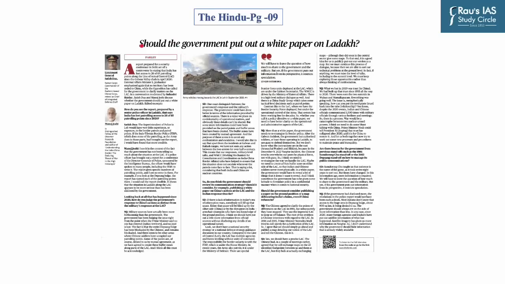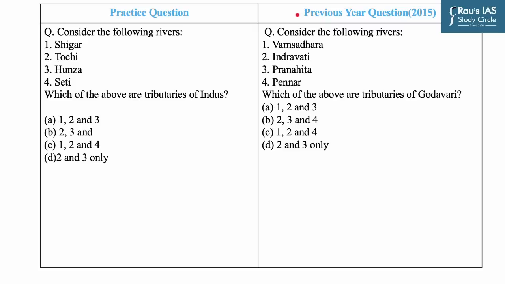Inspiration for our next question is based on this article which featured on page number 9 of The Hindu newspaper. Article talks about whether the government should put out a white paper on Ladakh. Now context of this article is not that important from prelims examination, but Ladakh region is important from the perspective of geographical map based question. Now UPSC has been asking questions based on important river systems. As in 2015, it has asked a question based on Godavari river system. So we have taken up the most important river system from the Ladakh region, that is Indus river system.